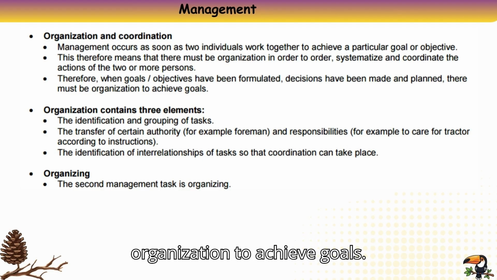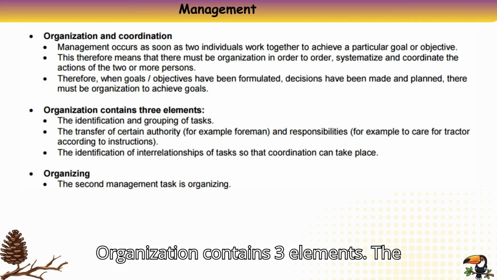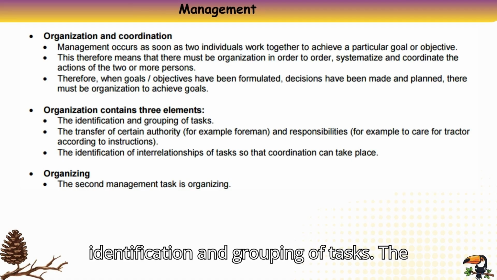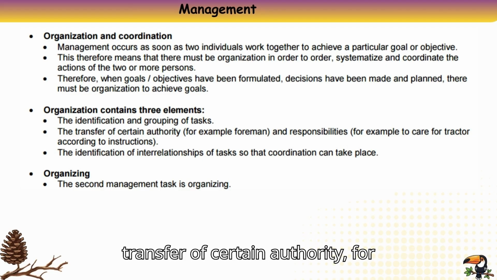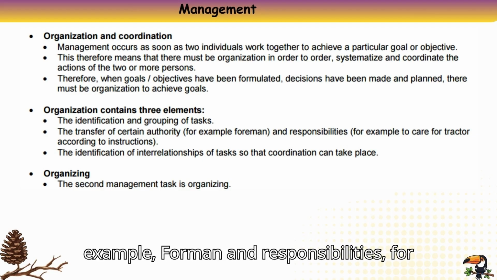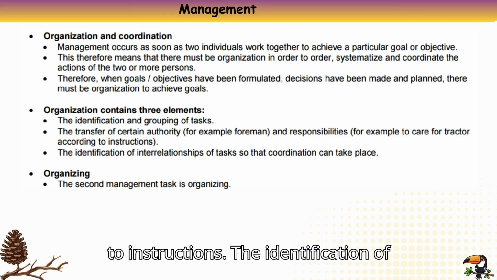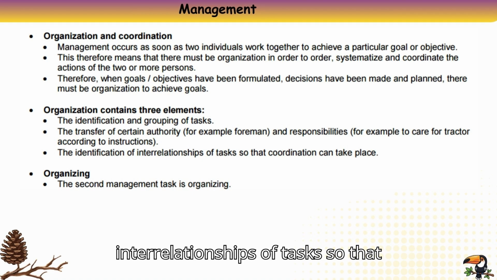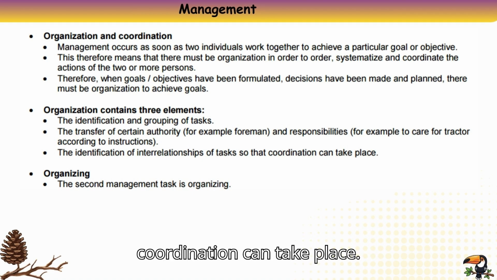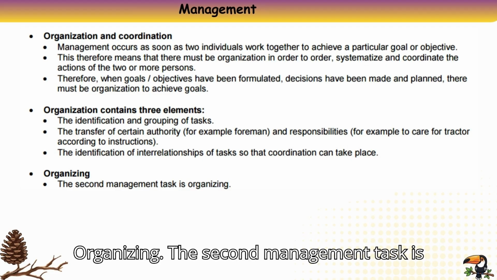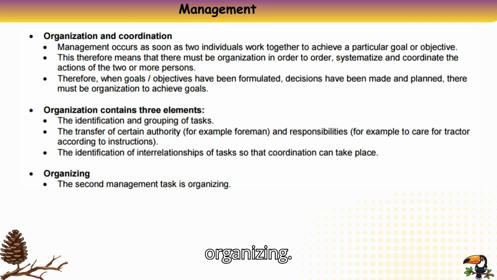Organization contains 3 elements: the identification and grouping of tasks, the transfer of certain authority, for example foreman, and responsibilities, for example to care for tractor, according to instructions, the identification of interrelationships of tasks so that coordination can take place.